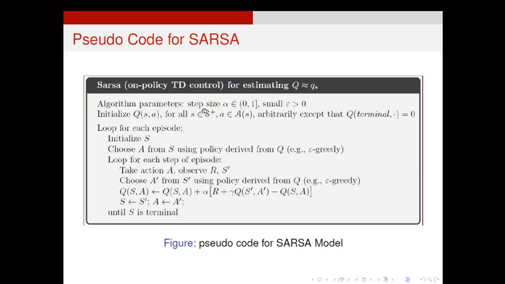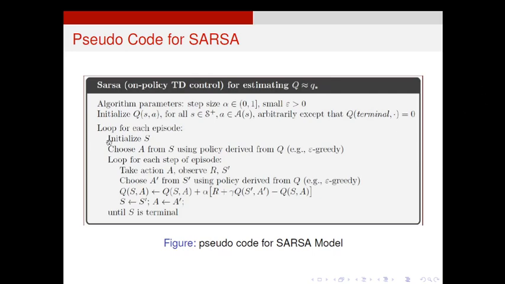Algorithm parameters: step size alpha in (0, 1], and small epsilon greater than 0. This epsilon is chosen for our epsilon greedy algorithm. Alpha is the learning rate. The learning rate may be any value between 0 and 1, excluding 0 and including 1. Initialize Q of S, A for all states in the given environment and for all actions A of S arbitrarily, except for the terminal state actions, which give 0 values. Regardless of the number of actions at the end state, all the actions will have the value 0.